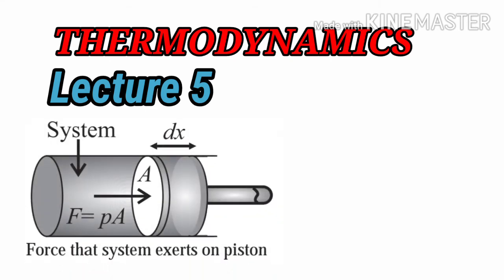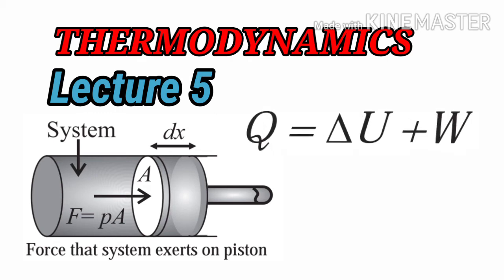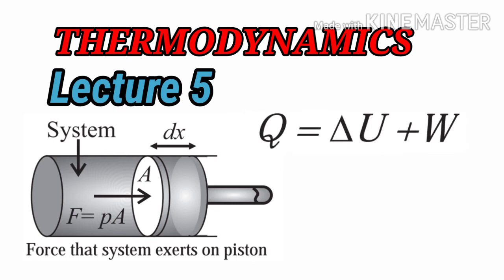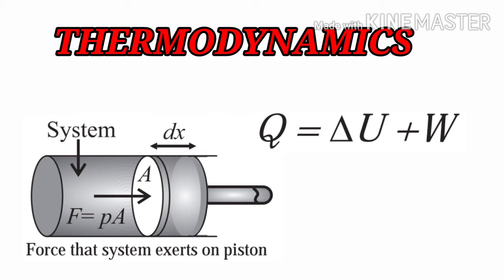After that, students, we discussed the first law of thermodynamics. You can see this diagram from which we derived the first law of thermodynamics, which is Q is equal to delta U plus W. Q is nothing but the transfer of heat, delta U is the internal energy, and W is nothing but work done. So combined, the expression for the first law of thermodynamics is that the heat transfer is equal to the addition of internal energy plus work done.